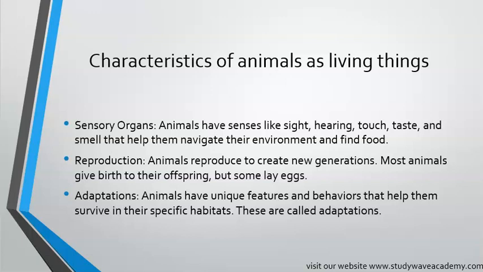Adaptations. Animals have unique features and behaviors that help them survive in their specific habitats. These are called adaptations. Animals are smart and can change to live in different places. Okay, so these are the characteristics of animals as living things. Special things that make animals alive and different from non-living things. Okay, good.